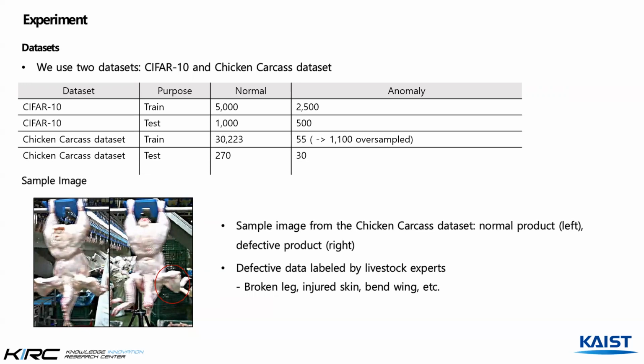To utilize the CIFAR 10 dataset in the context of one-class classification-based anomaly detection, two classes were used, and the ratio of normal and anomaly was set to 2:1.